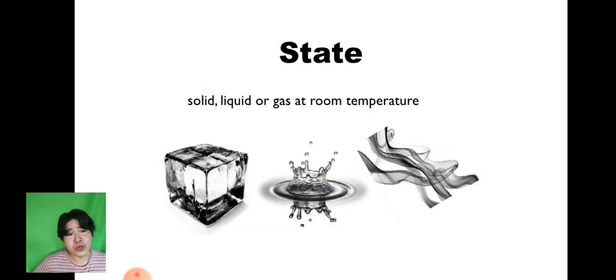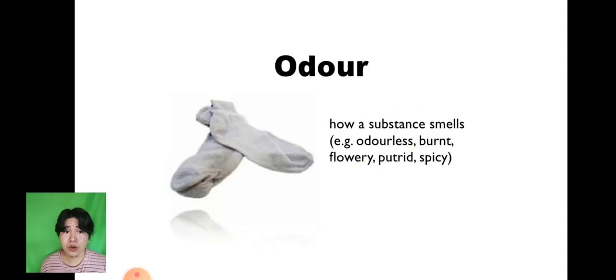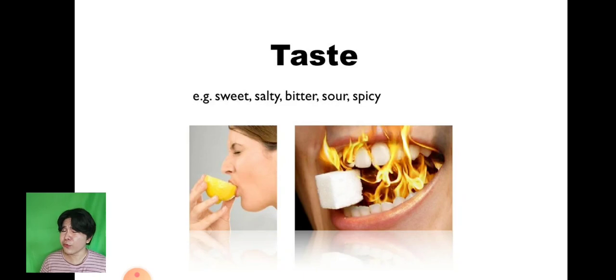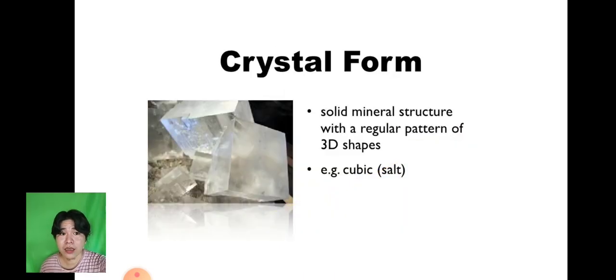Next, of course, state: solid, liquid, gas. It has a texture wherein when you touch it, you will feel it, gaspang ba or hamis. We also have odor, so the use of our sense of smell. And of course, the taste, whether it is sweet, salty, bitter, sour, or spicy. We also have clarity, of course, being transparent niya. We also have crystal form, a solid mineral structure with a regular pattern of 3D shapes, like, for example, table salt and sugar.